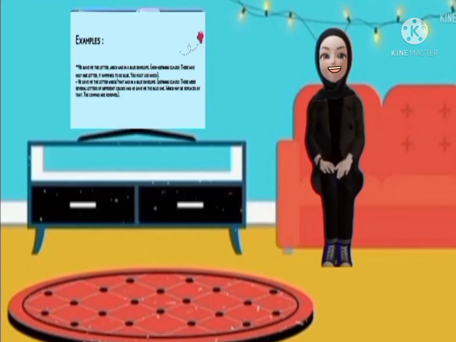Example: He gave me the letter, which was in a blue envelope. Non-defining clause: there was only one letter. In having it be blue, you must use which. He gave me the letter that was in a blue envelope. Defining clause: there were several letters of different colors, and he gave me the blue one. Which may be replaced by that, and the commas are removed.